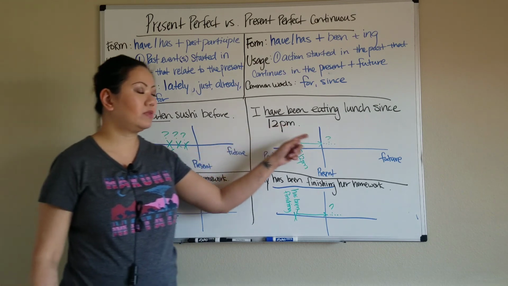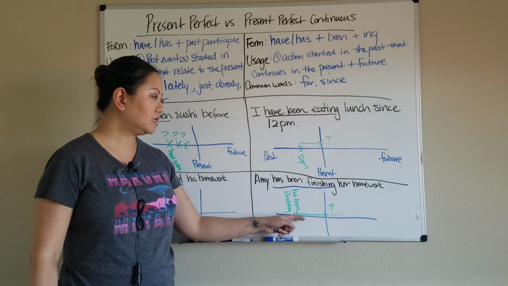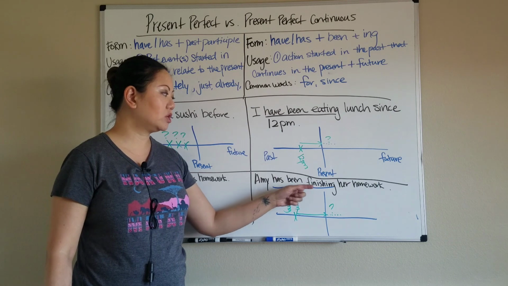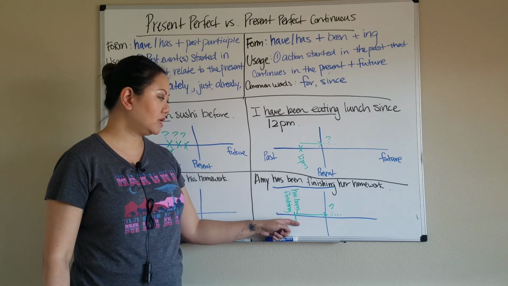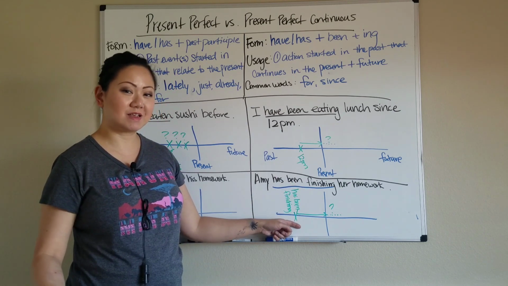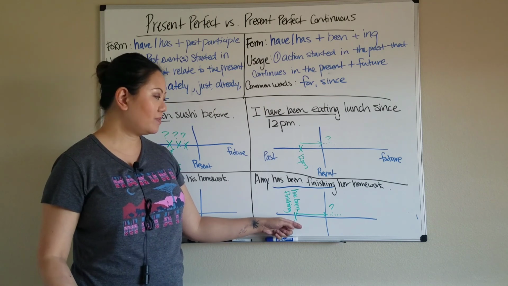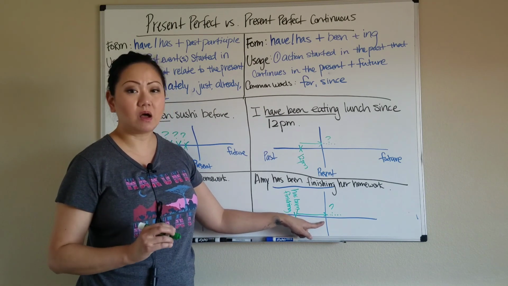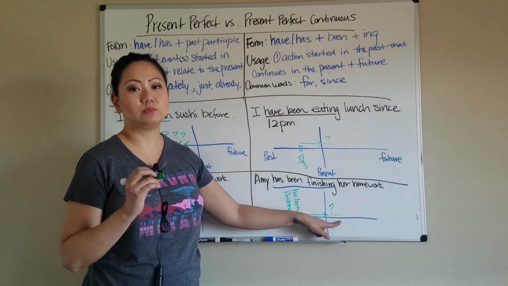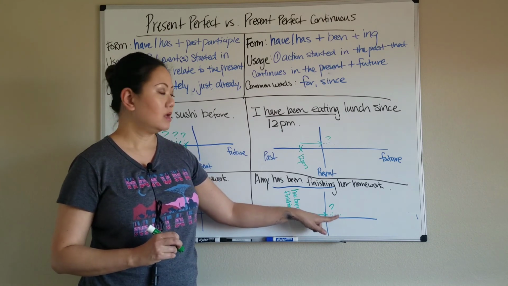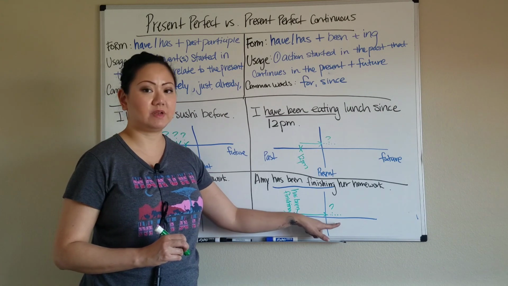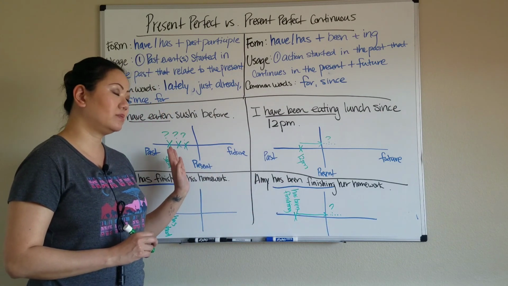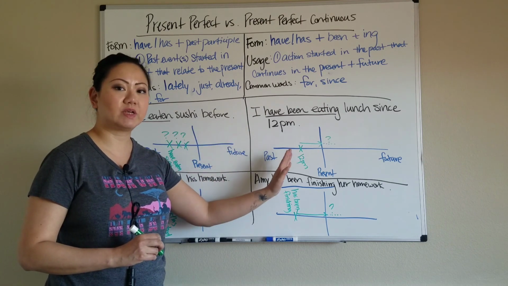On the other hand, with the ing, it continues into the present or maybe into the future. Amy has been finishing her homework. So she has started finishing, this is kind of a strange phrase, in the past, almost done, almost done. Right now, still almost done. Hopefully in the future, she'll be done very quickly. Okay, so this is an ongoing activity. All right. So that's the difference between the present perfect and the present perfect continuous.